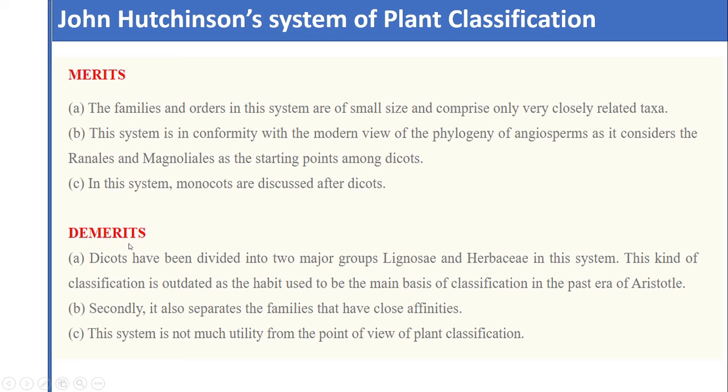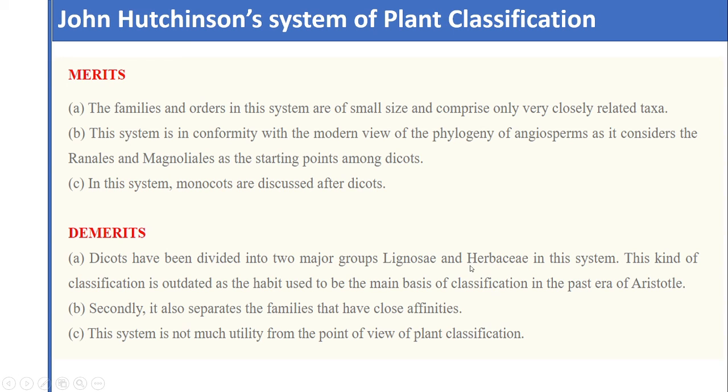Now, some demerits of this classification system. Dicots have been divided into major groups, that is Lignosae and Herbaceae, in this system. This kind of classification is outdated, as habit used to be the main basis of classification in the past era of Aristotle. So this is the oldest type of view, where we considered only one character for the classification of plants.